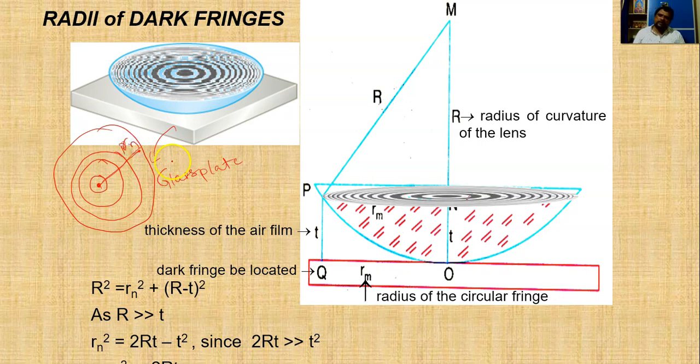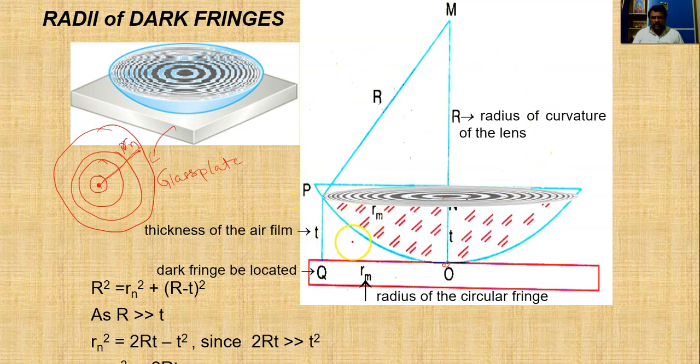Okay, now by using this setup and using some mathematical equations, we are trying to find out the value of rn in terms of known parameters like the thickness of the lens, that means the thickness from bottom to top, how much is the thickness, that is called the thickness of the lens, and the radius of curvature of our plano convex lens.